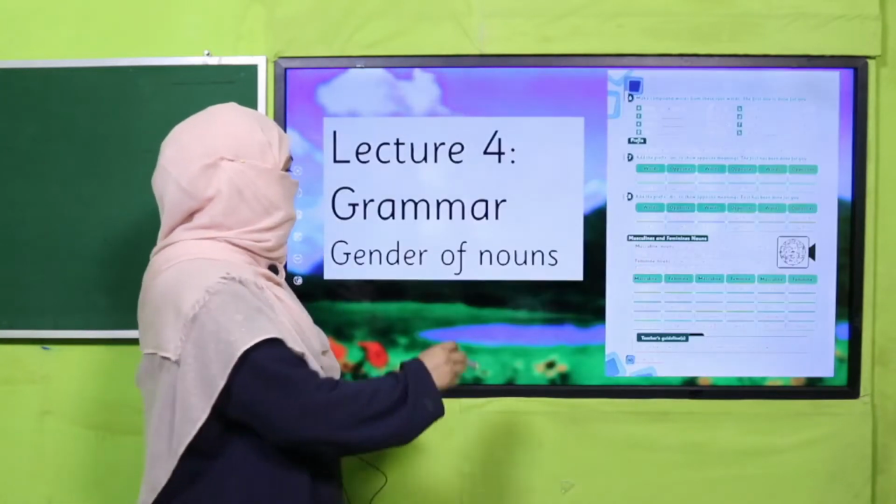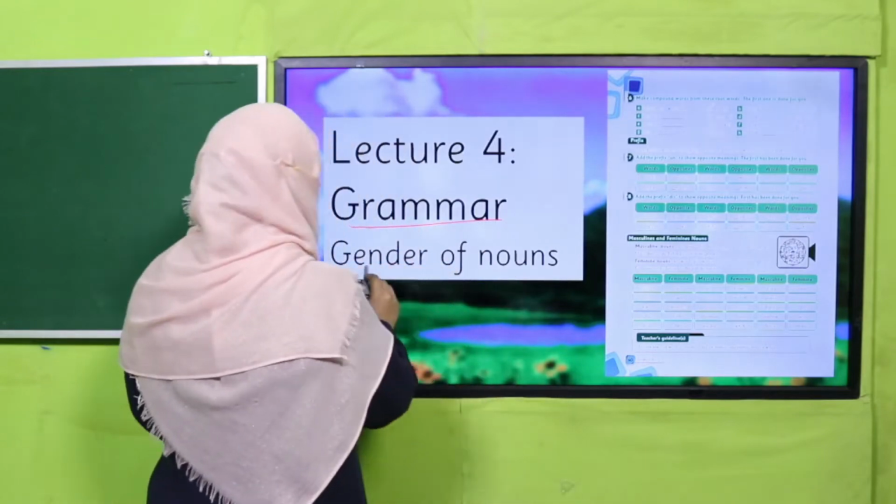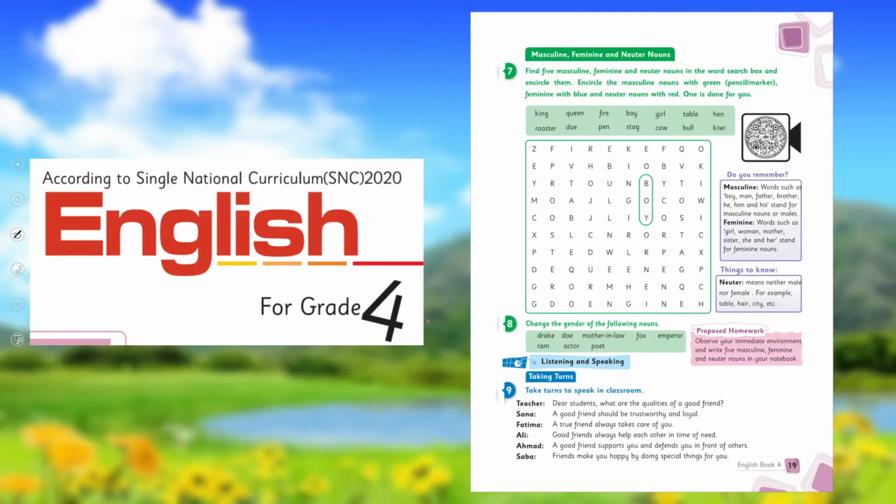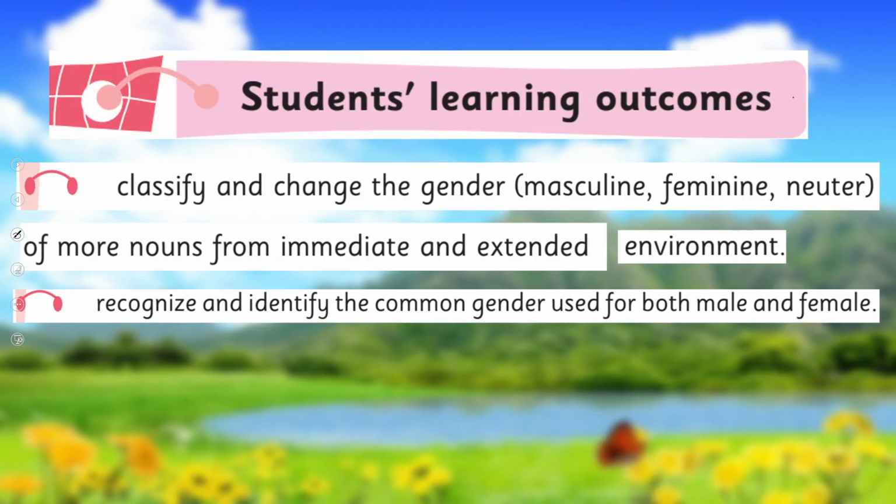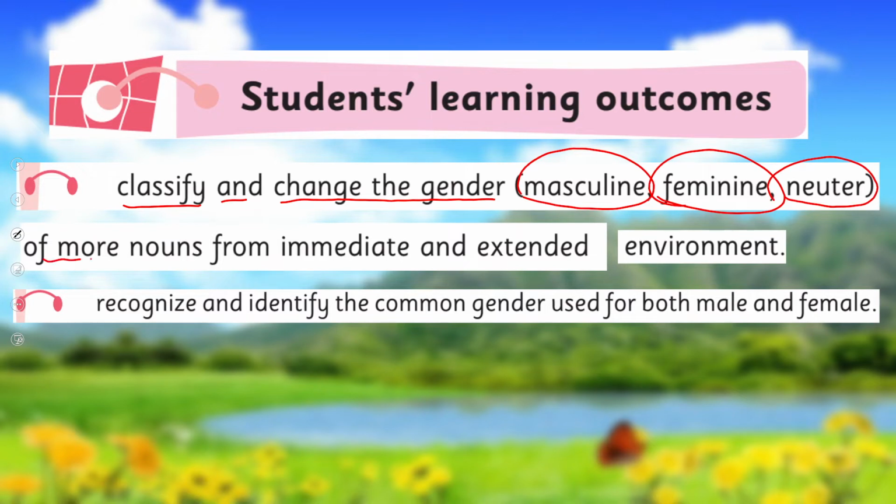Yes, my dear children, today under the title of grammar, we are going to learn about gender of nouns. Before this in English for grade 4, I have already taught you about gender of nouns. I hope you remember. If not, you may watch this video lecture again. And we are going to learn further to classify and change the gender, masculine, feminine, neuter, of more nouns from immediate and extended environment, and recognize and identify the common gender used for both male and female. These are our today's SLOs.